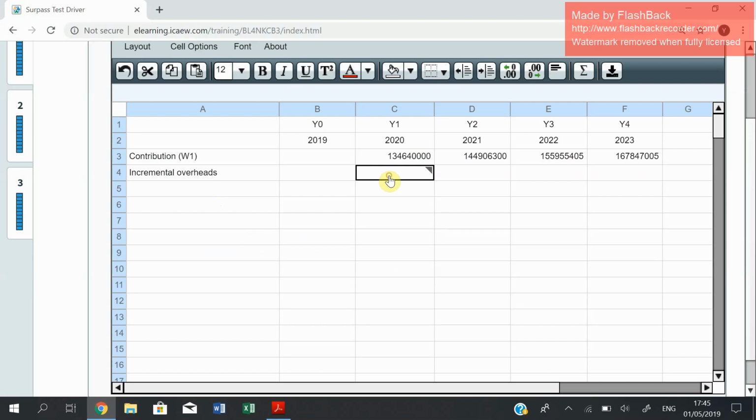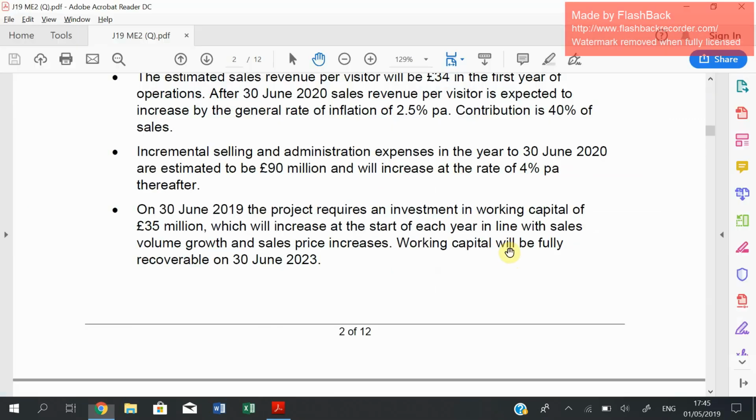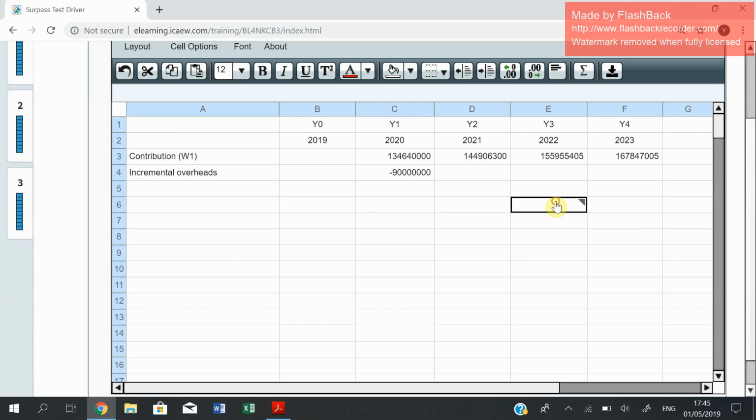We're going to include it as negative because it is an outflow, right? And then it's going to grow by 4% thereafter. So it's just equal to this multiplied by 1.04 is equal to this multiplied by 1.04 and equal to this multiplied by 1.04. So this is the incremental overheads.